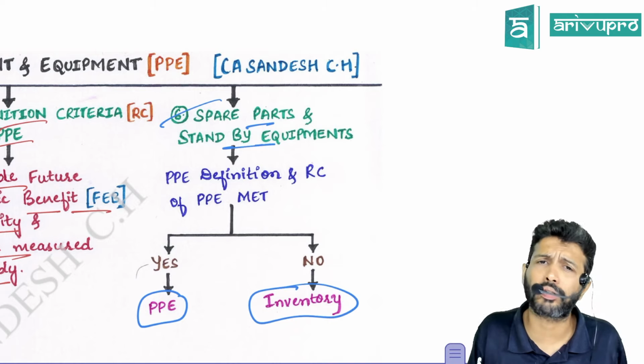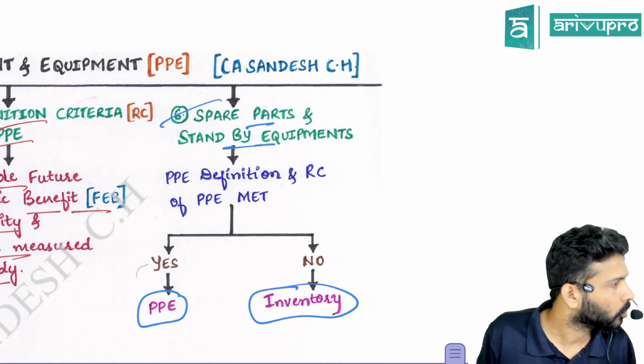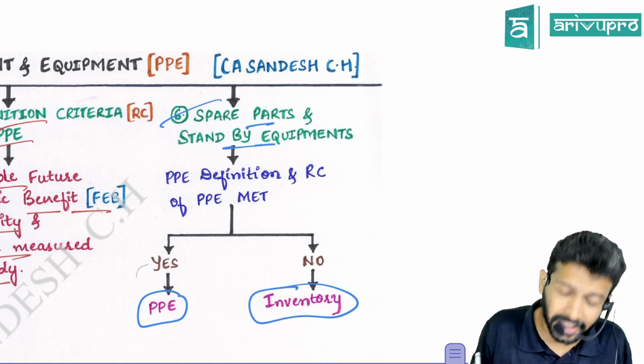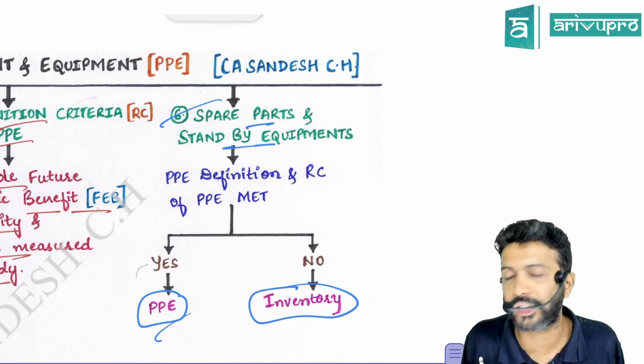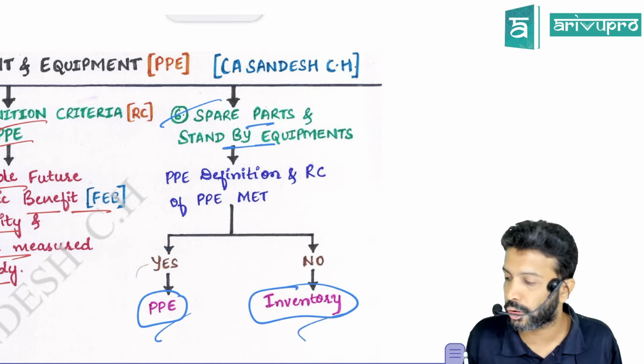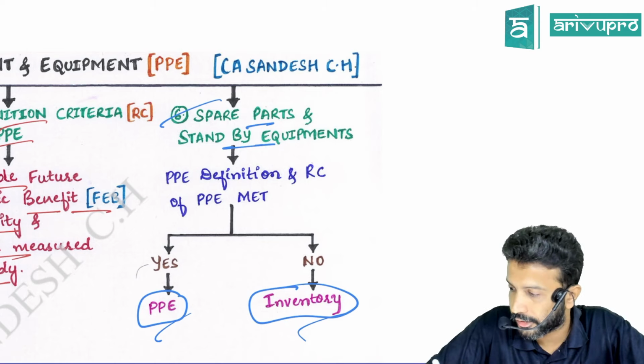So FEB, is it getting satisfied? Yes. Cost also. If we are buying, won't we know how much we will spend to buy it? So cost is also measured reliably. So if RC, as in recognition criteria, is met, you will classify it as what, sir? PP. Else you will show it as inventory. Easy. Once more, got it.